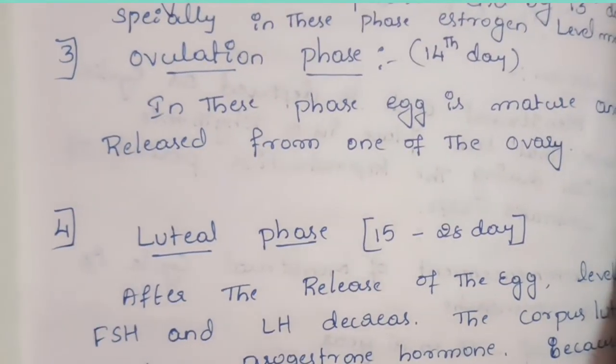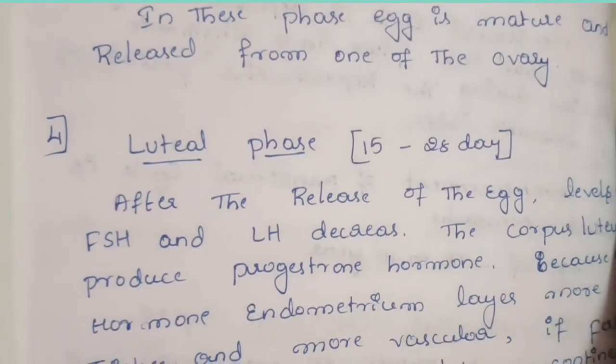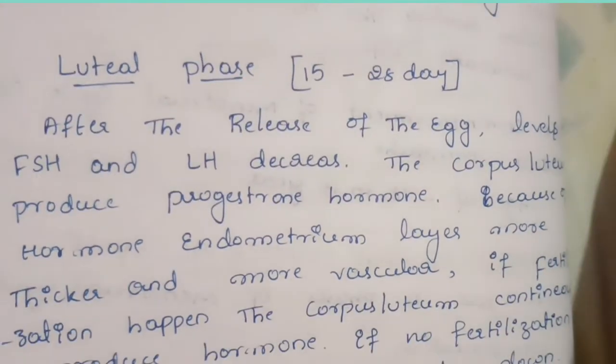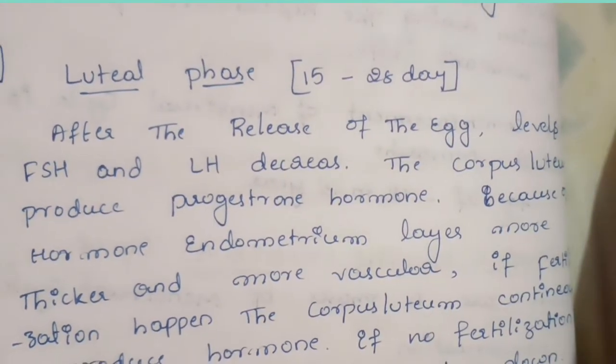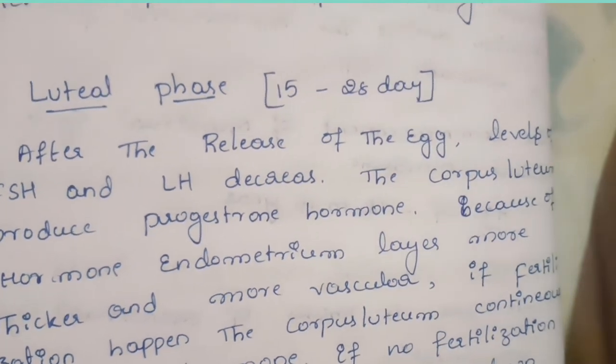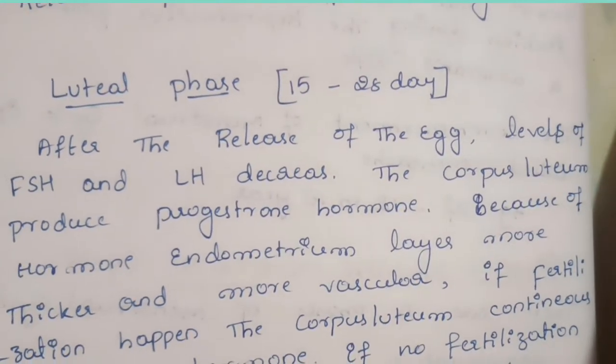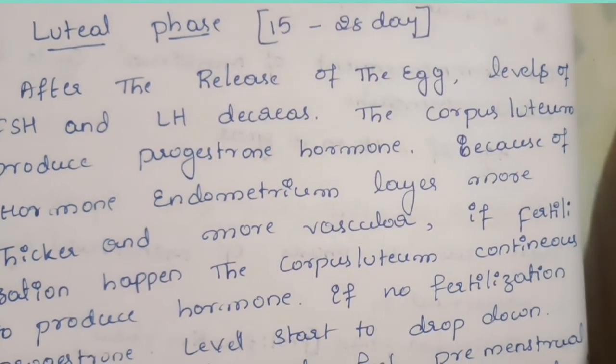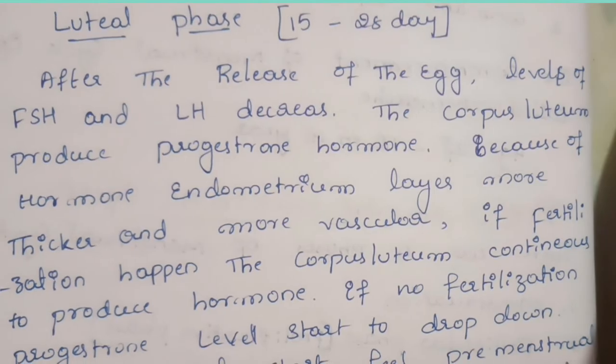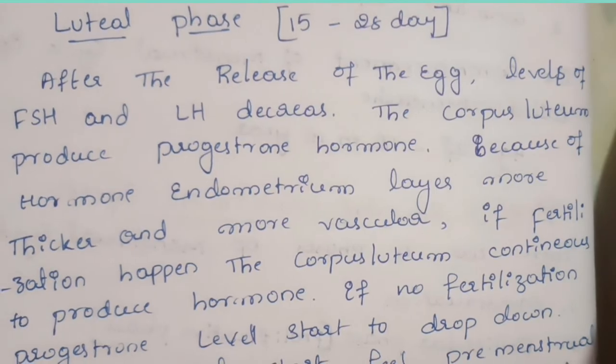Then the next phase is the luteal phase. After the release of the egg, the levels of FSH and LH decrease. The corpus luteum produces the hormone progesterone. Because of these hormones, the endometrium layer becomes thicker and more vascular.